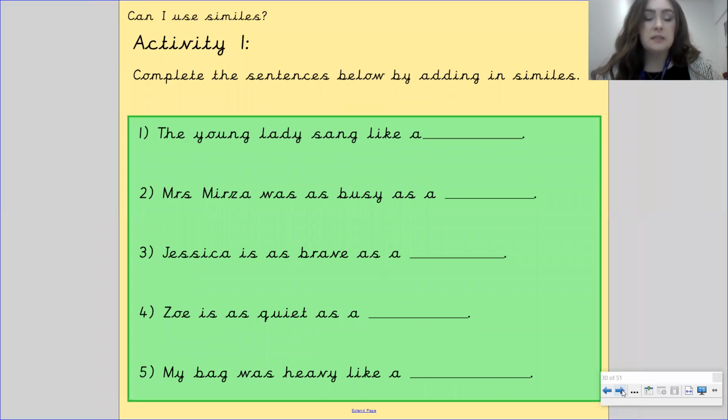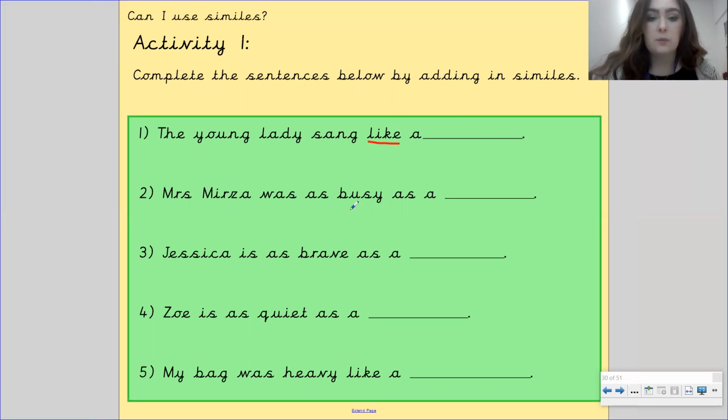Okay, there are some activities for you to choose from. I want you to make sure that you are picking the activity that is most appropriate for you. So activity number 1, complete the sentences below by adding in similes. So number 1, the young lady sang like a. Now I've already put in that word like. You need to compare how her singing is. So she sang like a what?